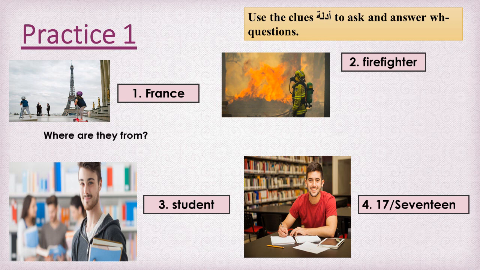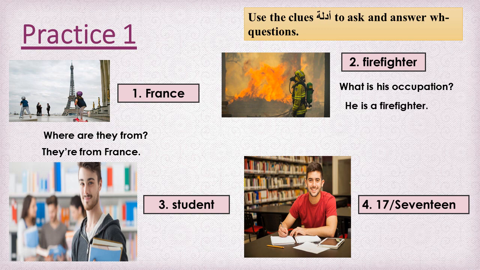Question: where are they from? They are from France. Picture number 2. Firefighter. What is his occupation? He is a firefighter.